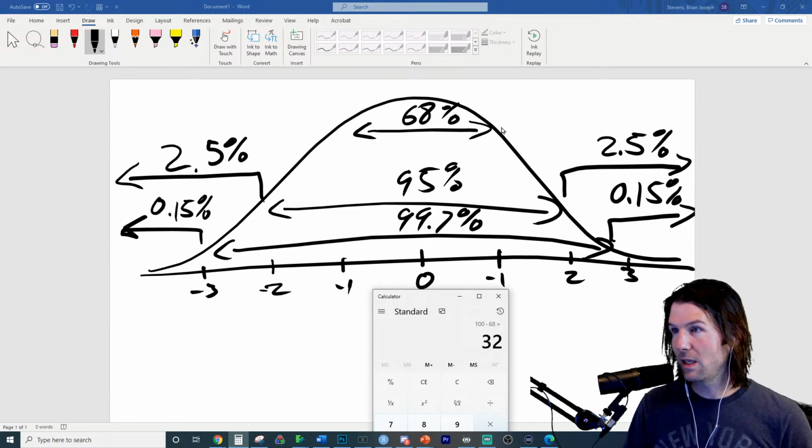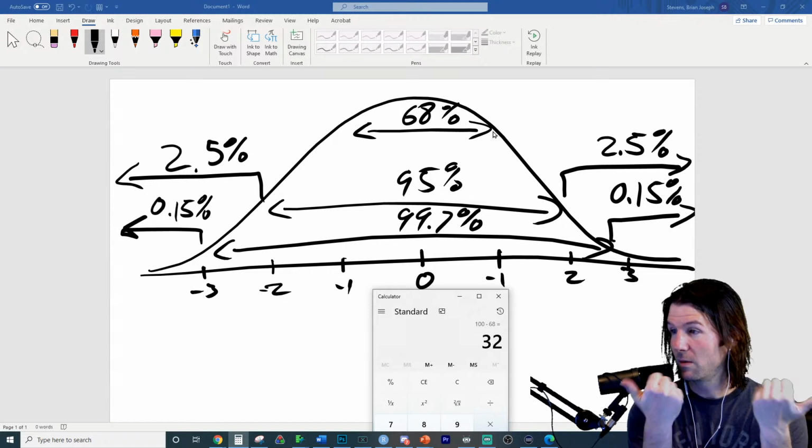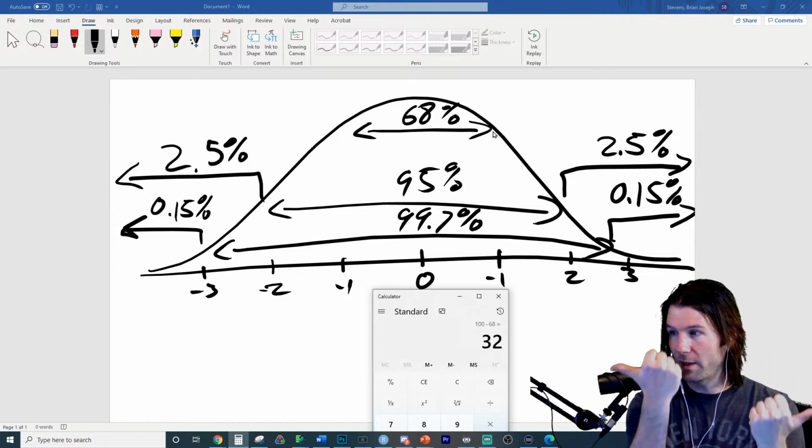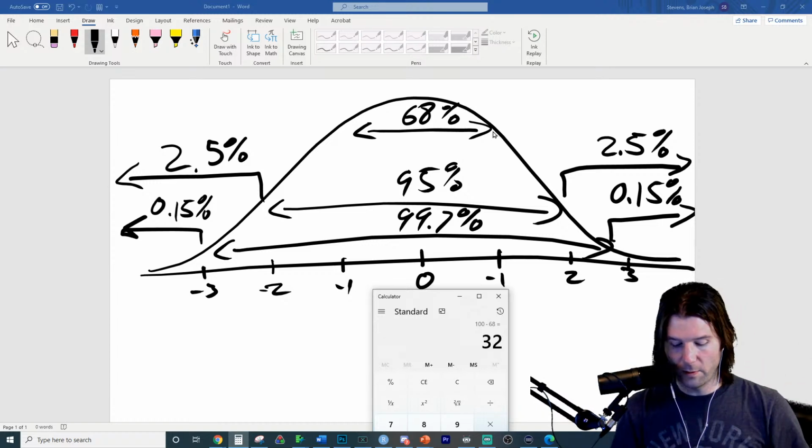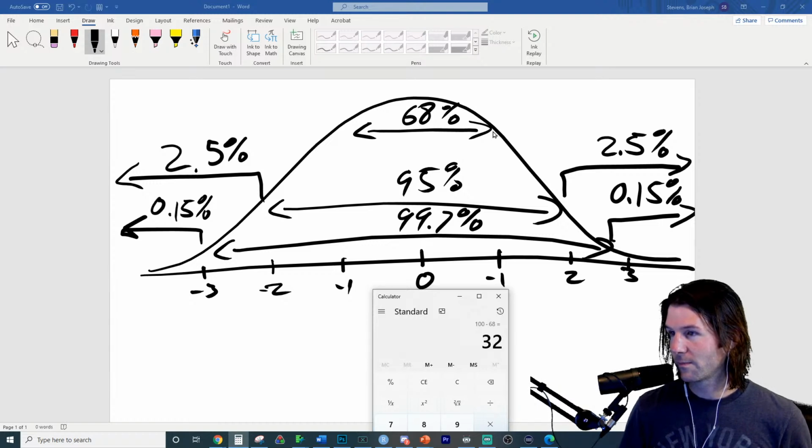And then what are we doing to get the 16 right here? Think about how we get from 32 to 16. We had 68 inside, 32 outside, and then how are we getting 16? What are we doing to 32 to get 16? You can tell me what to type. Exactly. Great job right there, Reagan and Leslie.